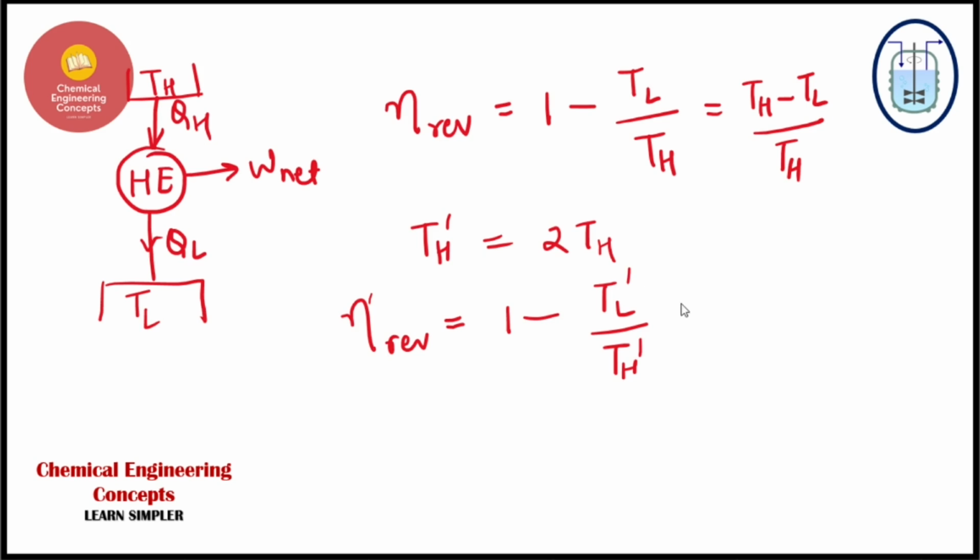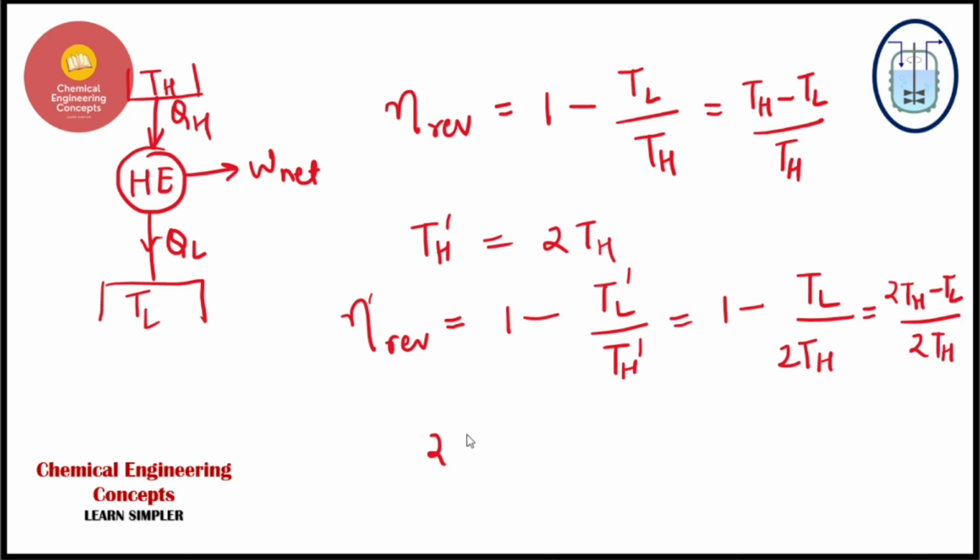TL dash, if we write it here, will make no effect because TL is going to stay the same here, right? 1 minus TL over what? Over TH. That means twice of TH. So guys, you can see here, if we simplify it, it will come up to be 2TH minus TL upon 2TH.